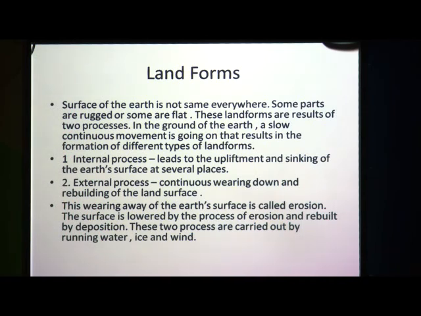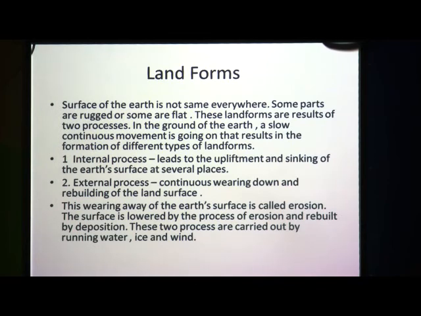Now the second one is the external process. External process means the process that takes place on the surface of the earth, not inside the earth. Here there is continuous wearing down and rebuilding of the land surface. It occurs due to the continuous wearing down and again rebuilding of the land surface.